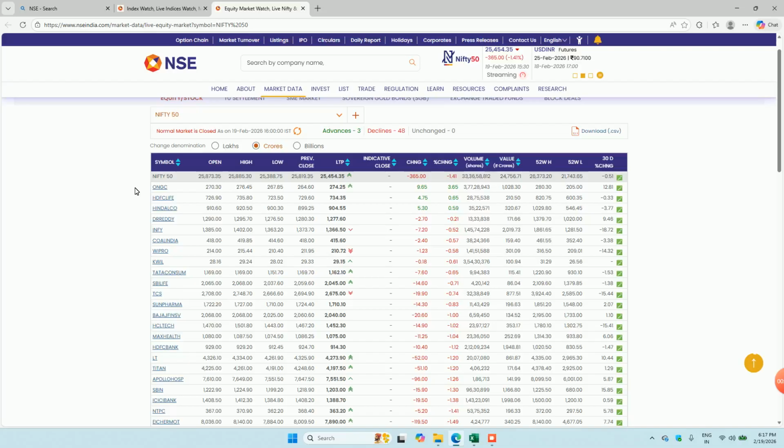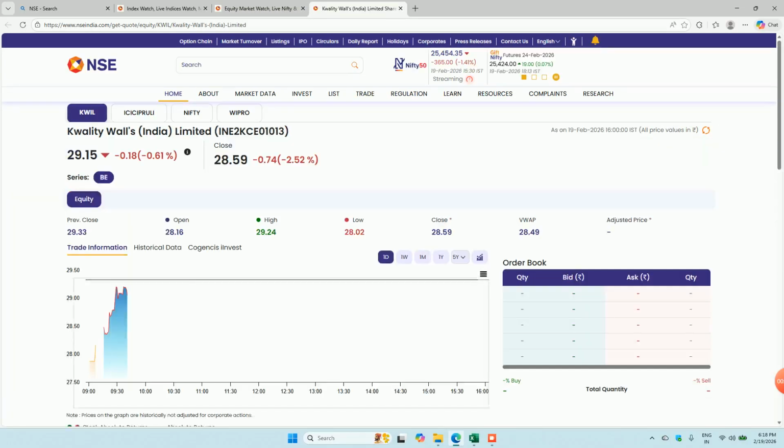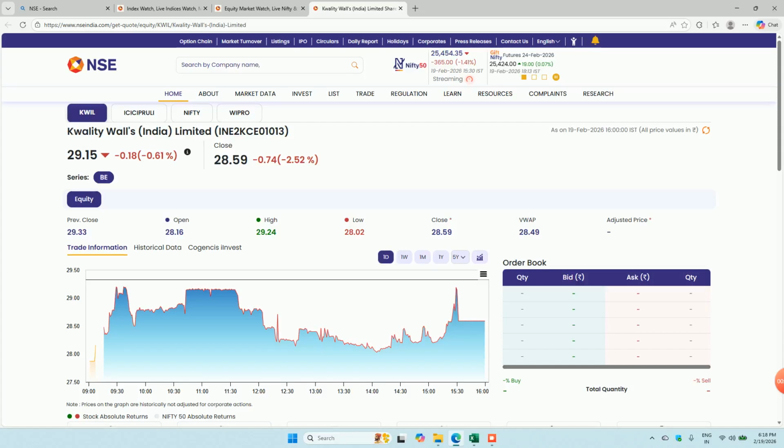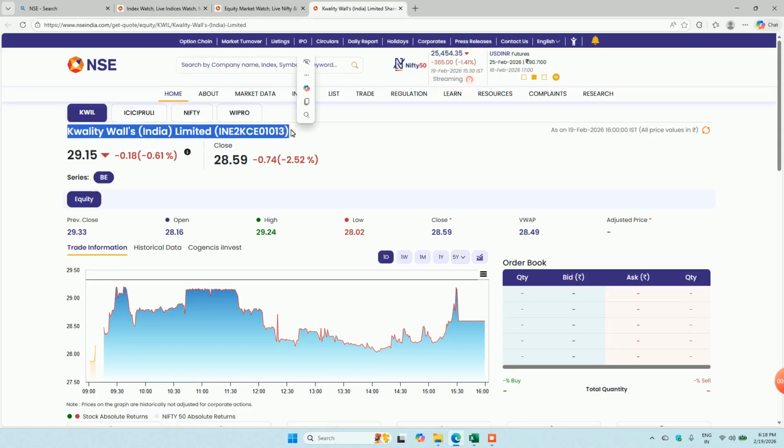This is very important to know as an Indian: which companies are available in India and have more weightage. This is very good information. For example, this one, I am seeing this company recently and I'm not sure which company it is. I'll click on it just to see. Okay, this is a Quality Walls company. Previously, this was part of Hindustan Unilever. Not sure when this happened.